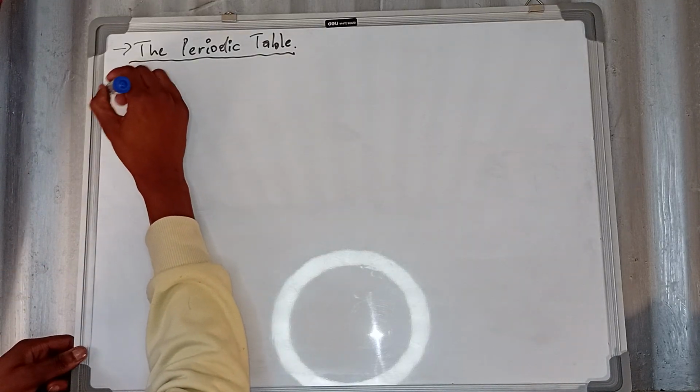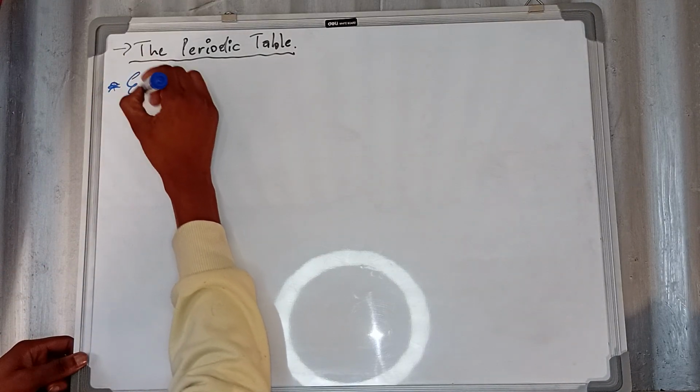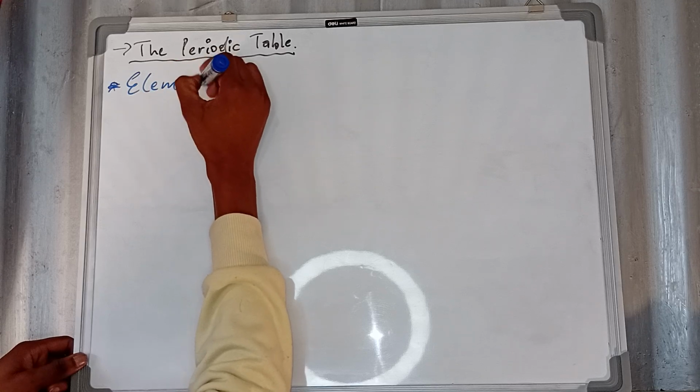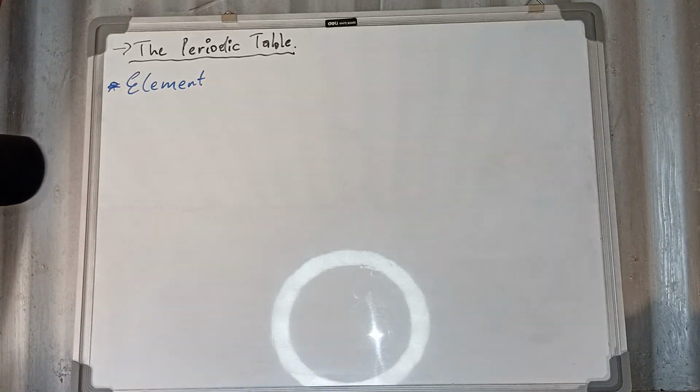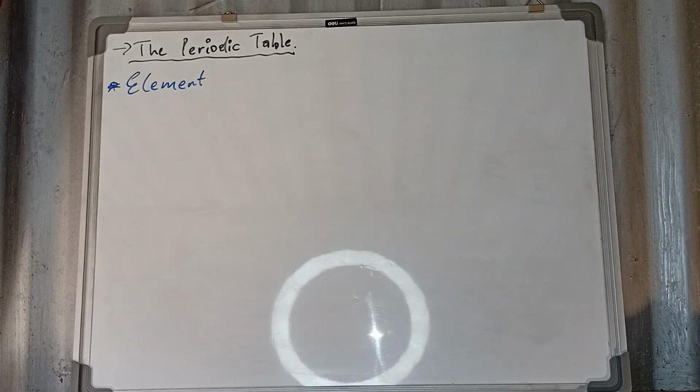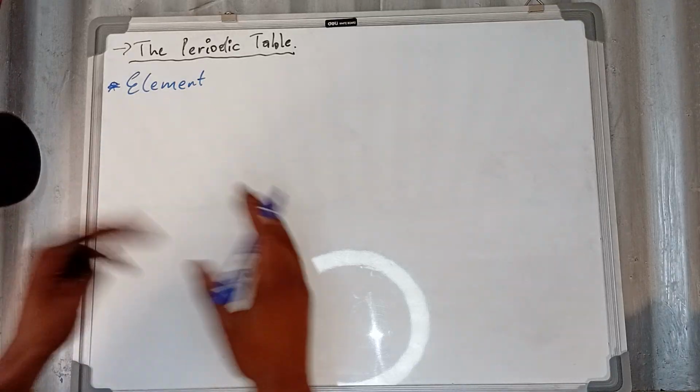I want you to understand this. The other thing that you need to know is what an element is. The definition for element is simple: this is a pure substance made up of only one type of atom that cannot be split into simpler substances, which means it cannot be broken down.